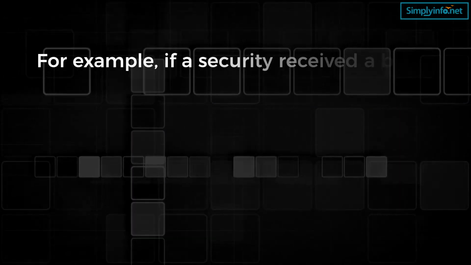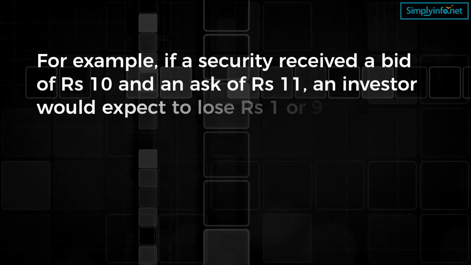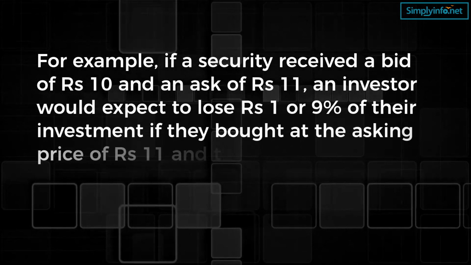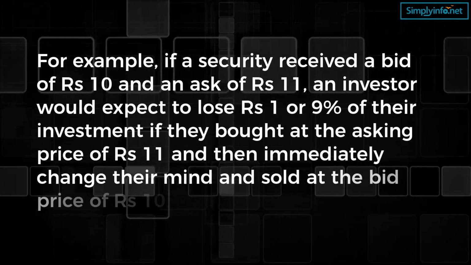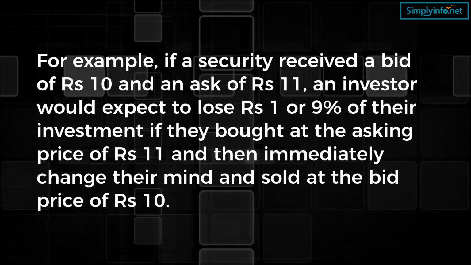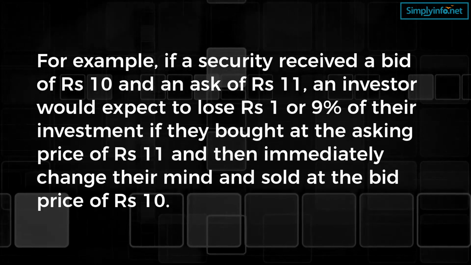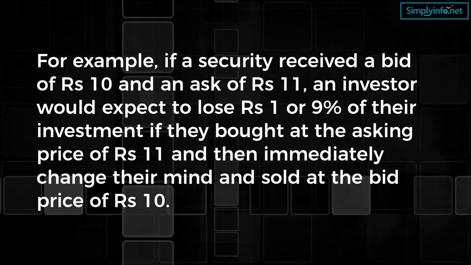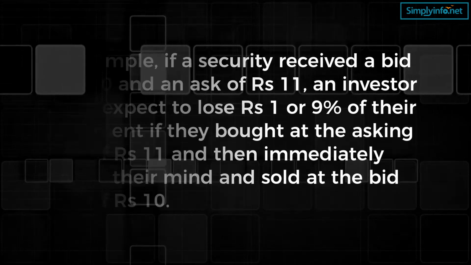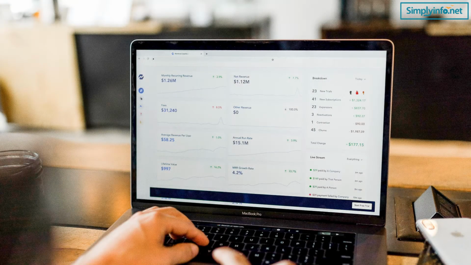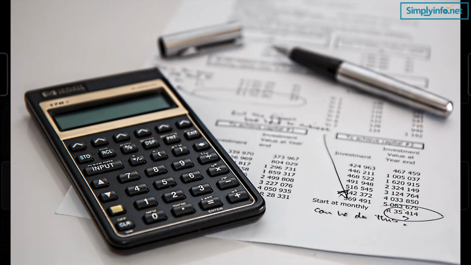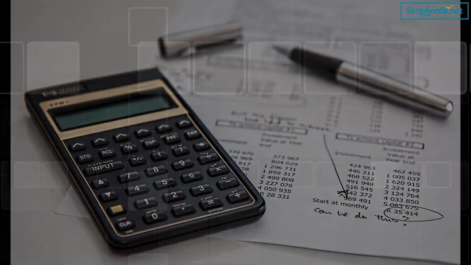For example, if a security received a bid of rupees 10 and an ask of rupees 11, an investor would expect to lose rupees 1 or 9% of their investment if they bought at the asking price of rupees 11 and then immediately changed their mind and sold at the bid price of rupees 10. The size of the spread and the price of the stock are determined by supply and demand. The more individual investors or companies that want to buy, that is the more the demand, the more bids there will be, while more sellers or suppliers would result in more offers or asks.